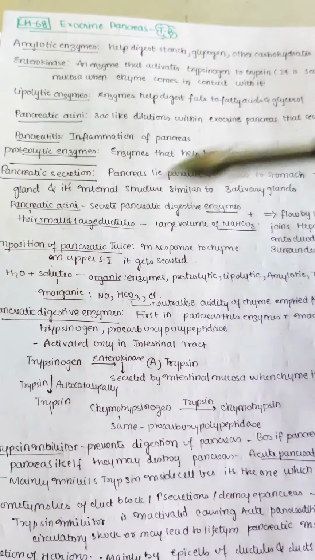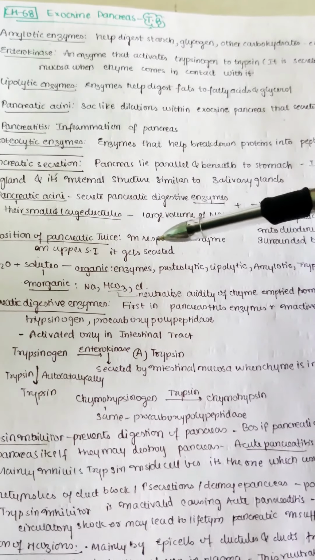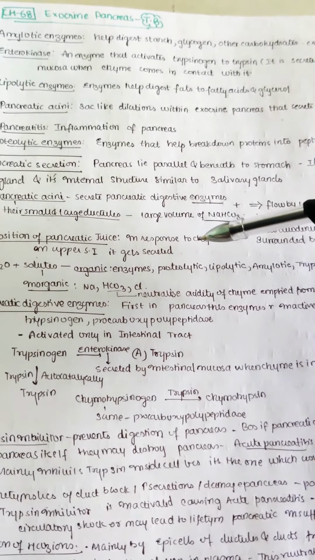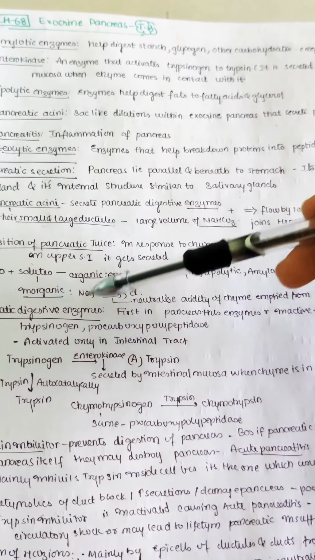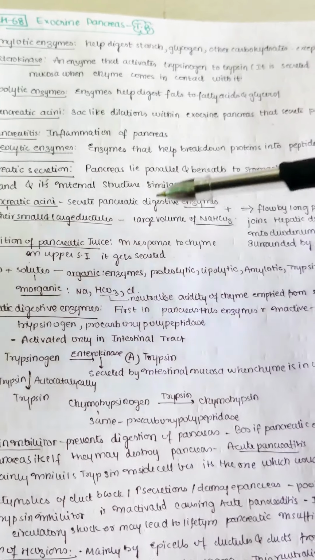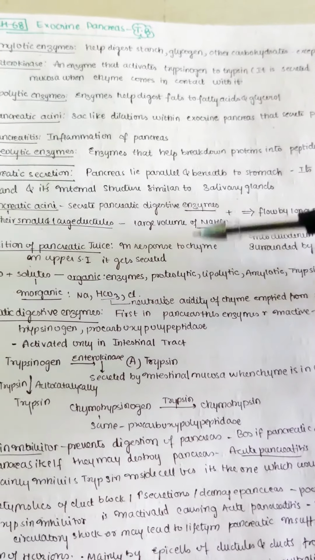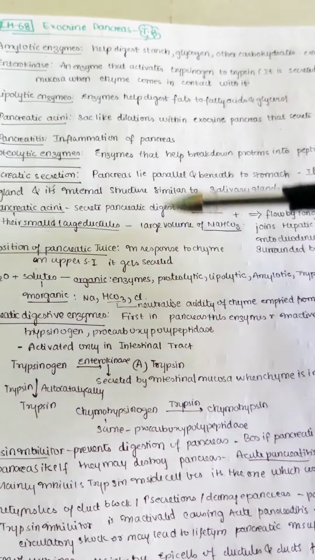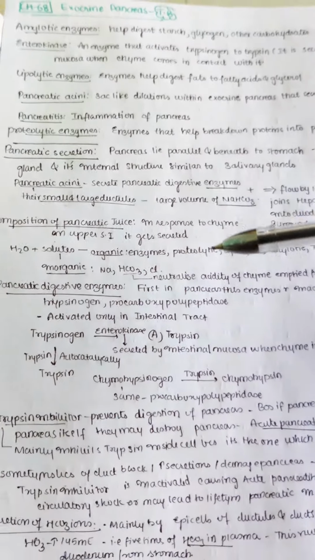So now let us see the composition of pancreatic juice. How is it actually produced? It is produced in response to chyme, which is present in the upper part of the small intestine, that is nothing but our duodenum side, right? At the site of the duodenum, whenever chyme comes, especially acidic chyme, more pancreatic juice is produced because it needs to neutralize it more. So like that the mechanism goes on.